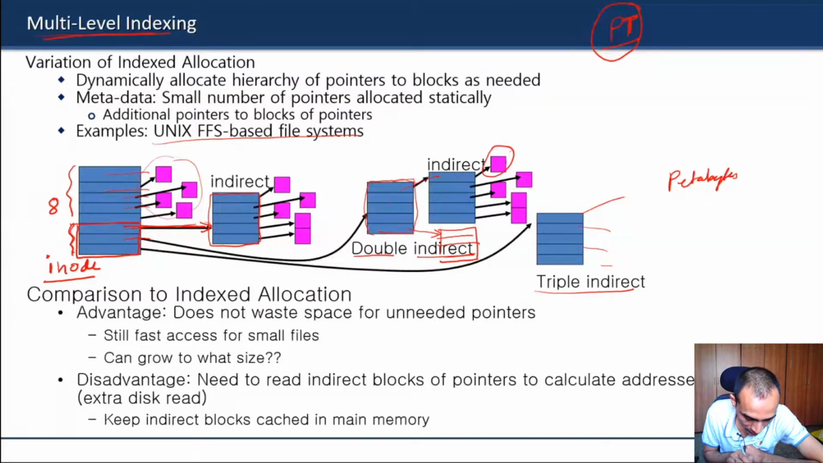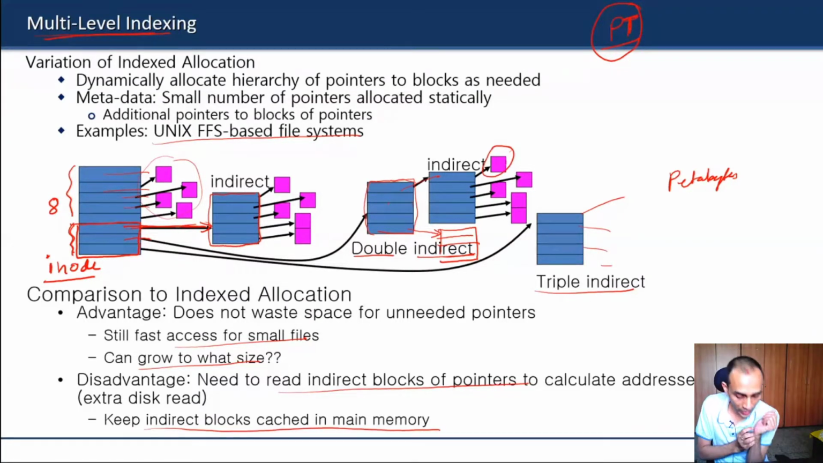Compared to index allocation, it does not waste space for unneeded pointers. There is still fast access for small sizes. It can grow to very large sizes, it can go to petabytes. As I said, since multiple levels of indirection are there, you need to keep those indirect blocks cached in main memory. I think I explained all that. I did not go sequentially, but while explaining, I have explained it.